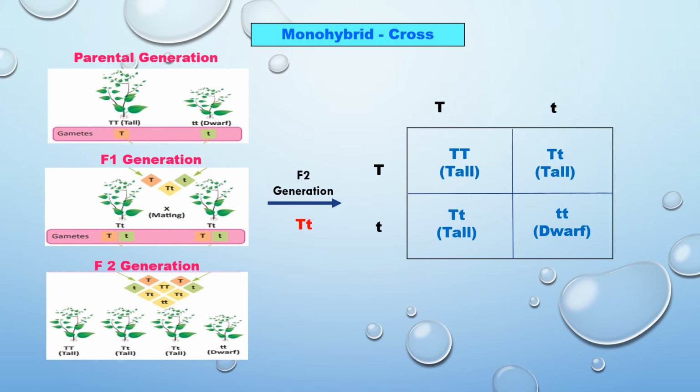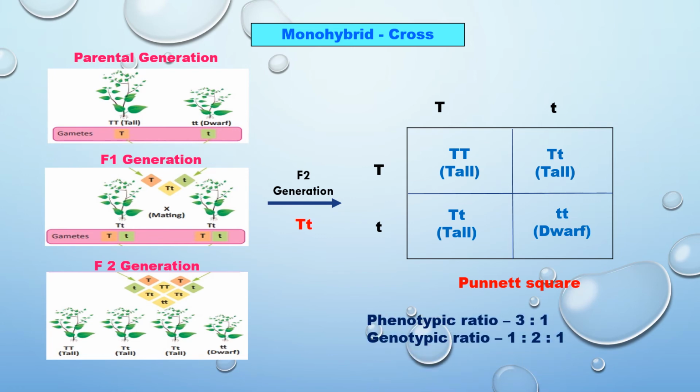In that, the first 3 are tall, the outside appearance. But the genotype is 1 is to 2 is to 1. 1 is pure tall, homozygous tall. 2 are heterozygous tall. 1 is pure dwarf. That is the genotypic ratio, 1 is to 2 is to 1. The phenotypic ratio is 3 is to 1.